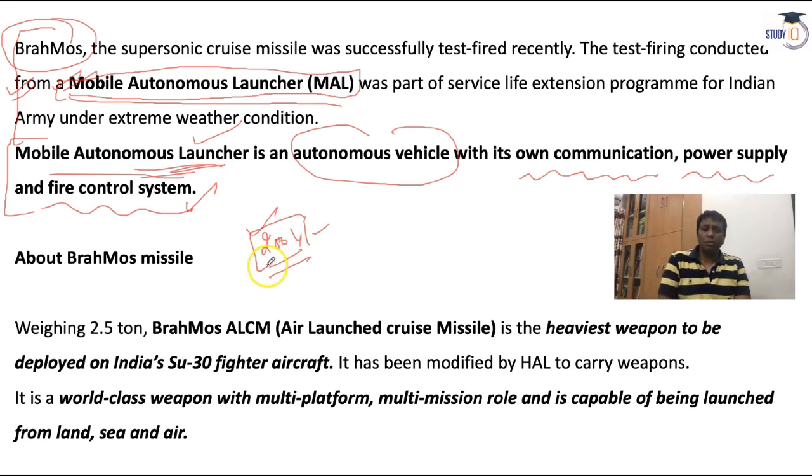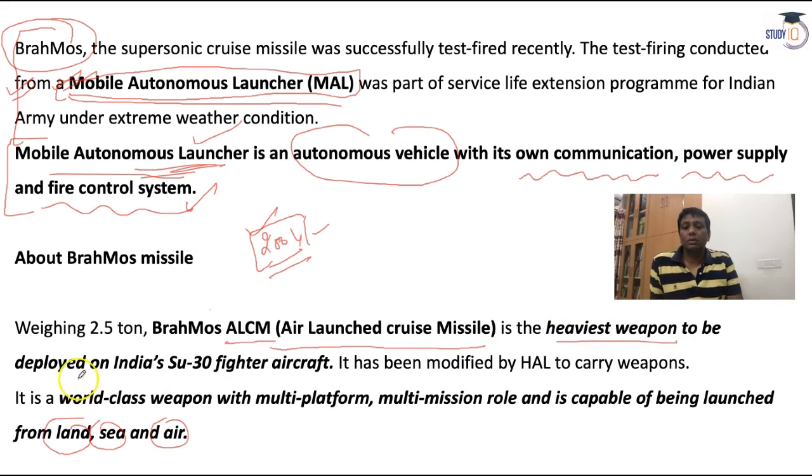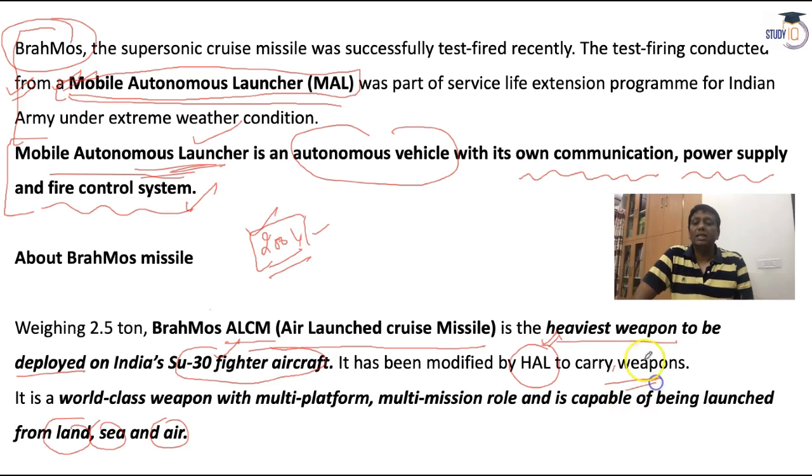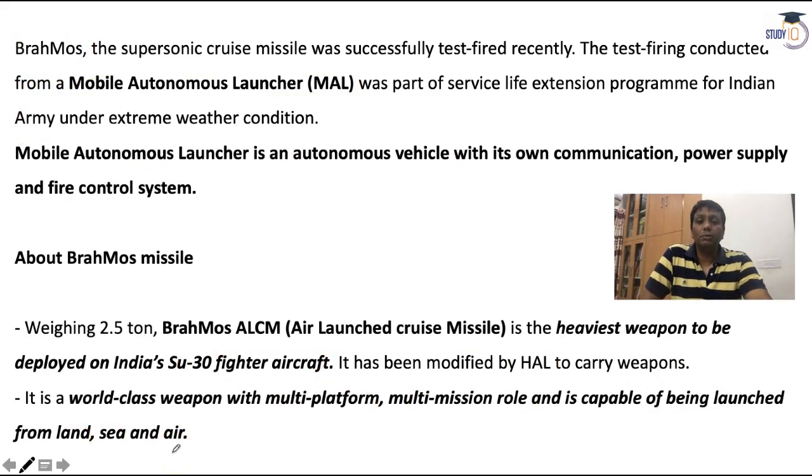The normal function of BrahMos is that you can launch it from all three platforms: land, sea, and air. Recently, BrahMos was even tested as an ALCM. ALCM is Air Launched Cruise Missile. It's the heaviest weapon that India's Su-30 fighter aircraft can deploy. The Sukhoi 30 can launch the BrahMos missile, and it has been modified by Hindustan Aeronautics Limited to carry the weapon. It is a world-class, multi-platform, multi-mission weapon capable of being launched from all three platforms. This is the importance of the BrahMos missile.